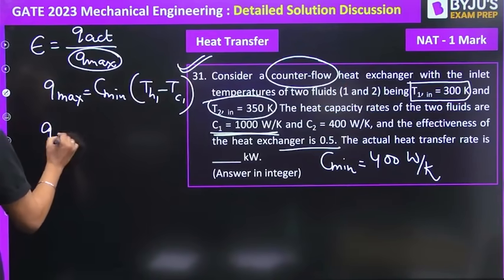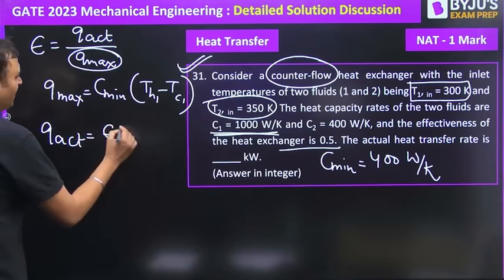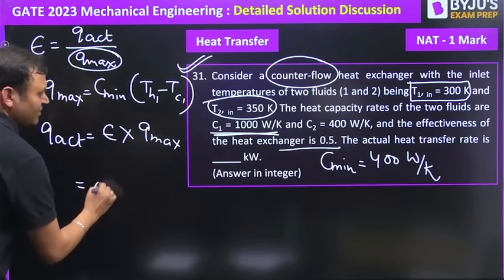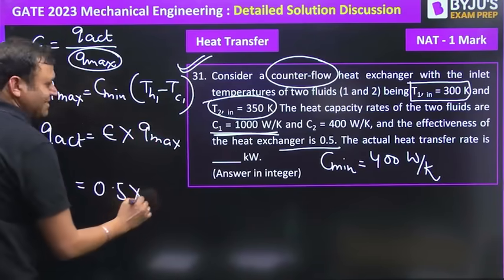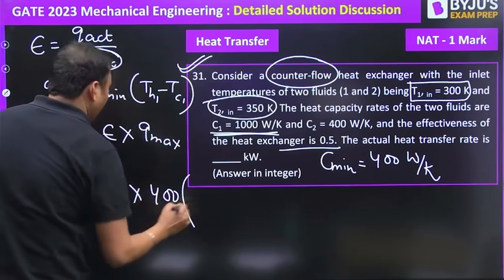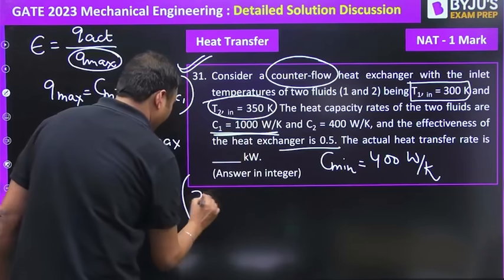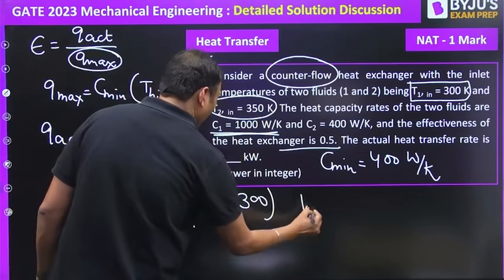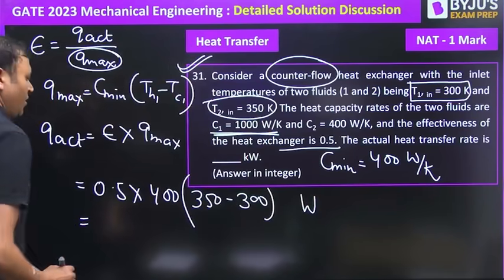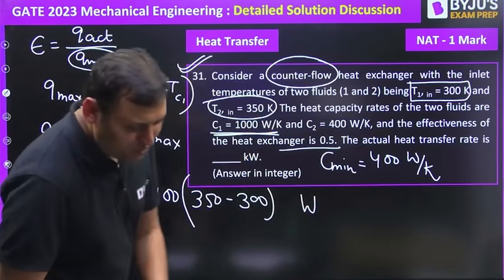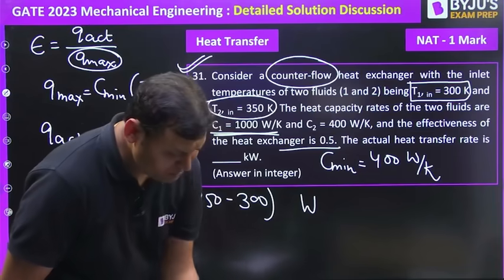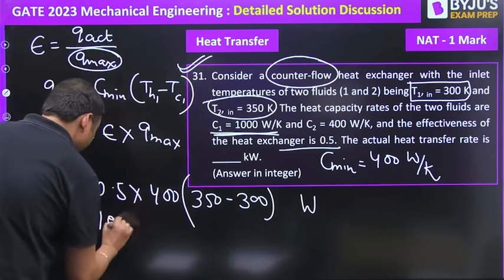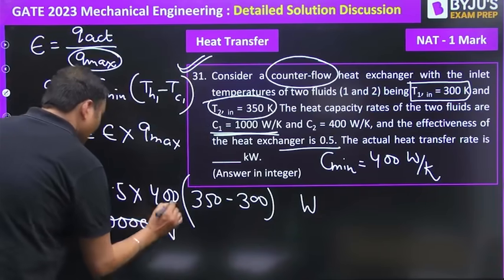So we can say Q actual, which is effectiveness into Q maximum, is equal to 0.5 into C minimum, 400, into 350 minus 300. The unit will be watt. If you solve this, what value will you get? इसको solve करेंगे तो it will be 10,000 watt.